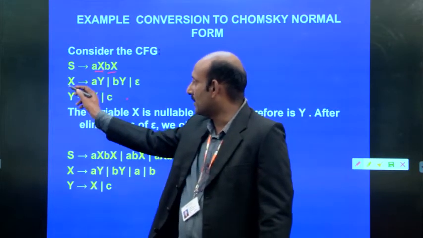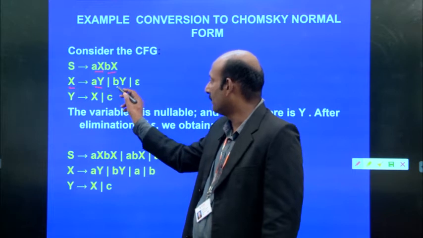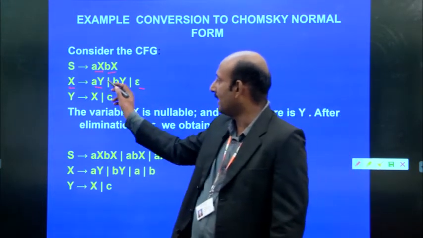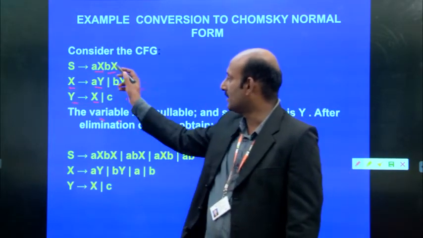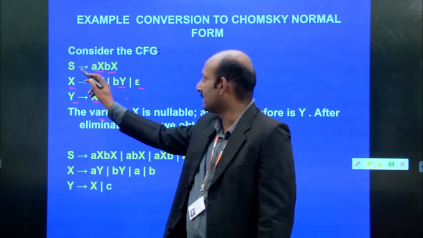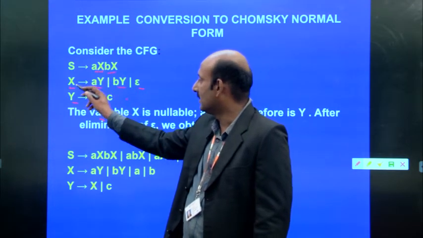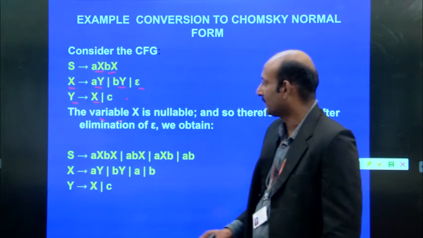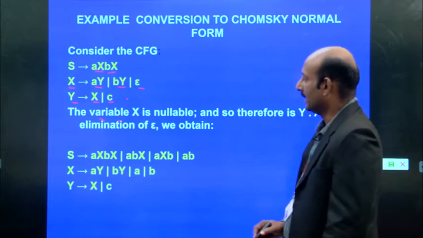Again, this X non-terminal generates AY, BY, epsilon, where Y is generated again from X. So X generates Y, that means S implies AX BX, where X generates AY, where Y generates X. And Y also generates one more terminal symbol C.